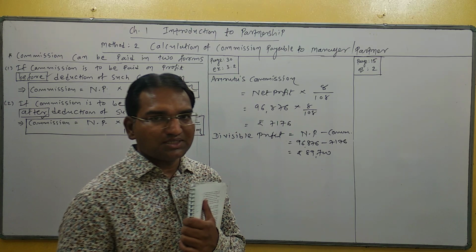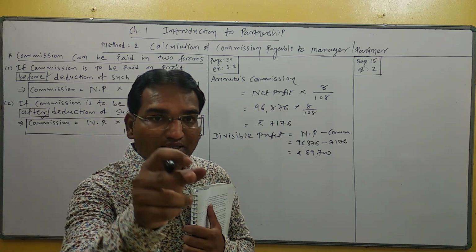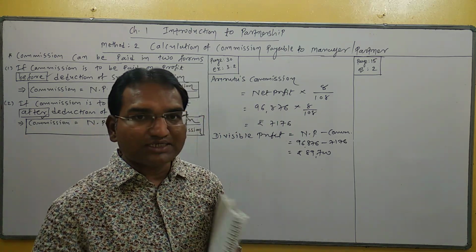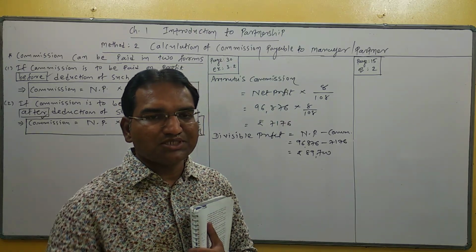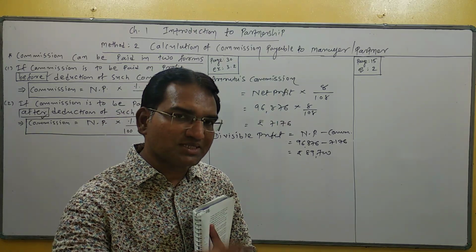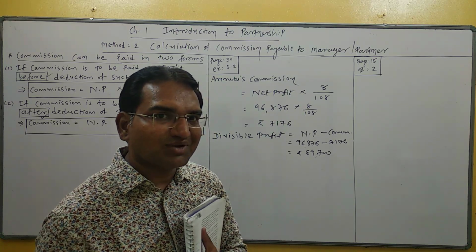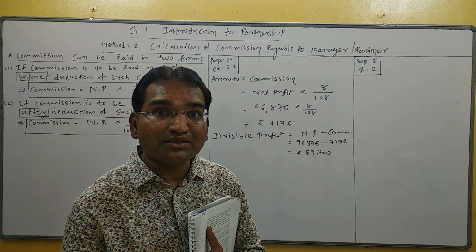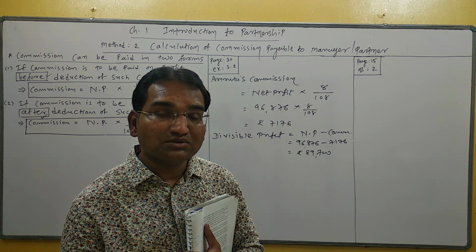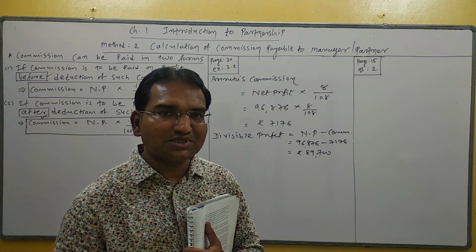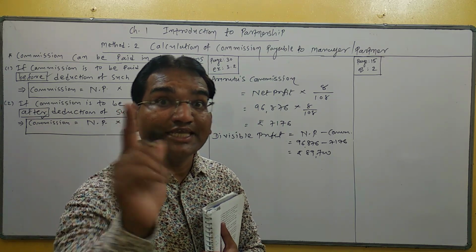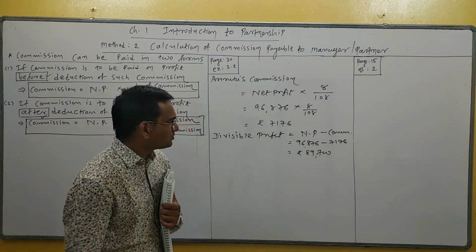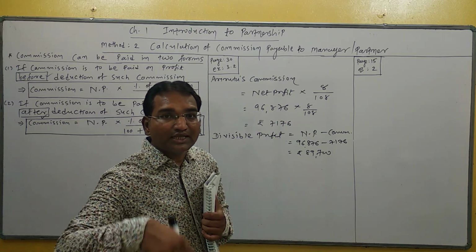So be careful, students. The 3:2 ratio is given, but it is the capital ratio, and profit is always distributed between partners in their profit sharing ratio. We have seen that when the profit sharing ratio is not given, which ratio is considered as per the Indian Partnership Act 1932? Yes, it is equal ratio.